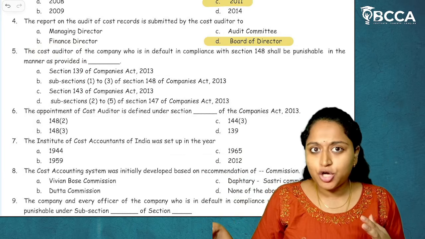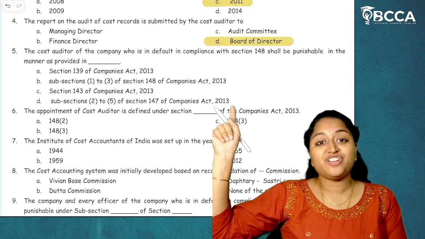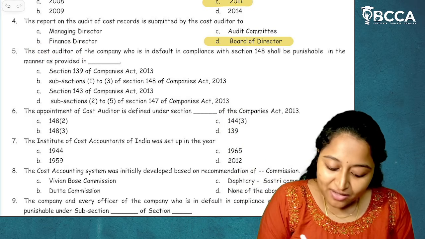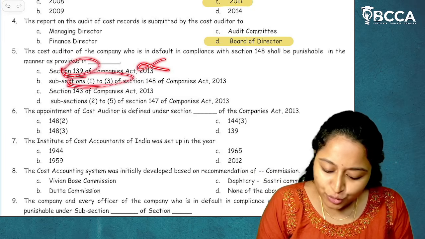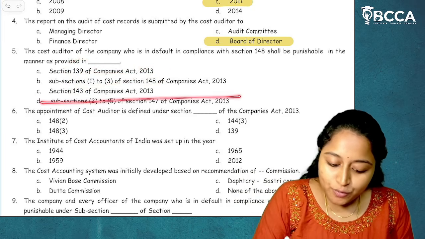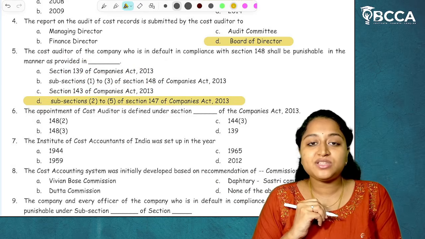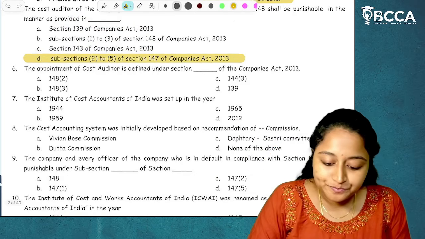What is the provision for the cost auditor? They will be punished under section 147 subsection 2 to section 147 subsection 5. Option 139 no. 1, 2, 3 of 148 no. 143 no. Subsection 2 to subsection 5 of section 147 of Companies Act 2013. Option D is the right answer.